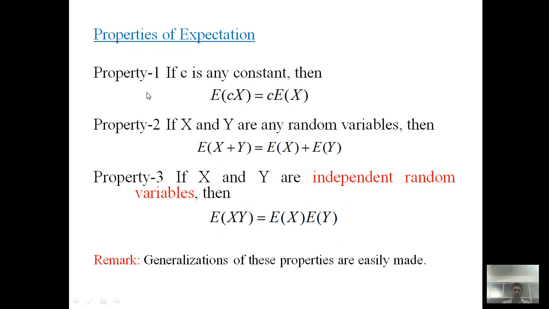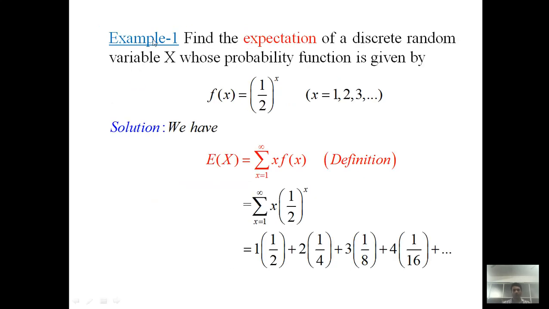So we can easily extend each and every one of the three properties. Let's see an example on the basis of the properties of expectation.